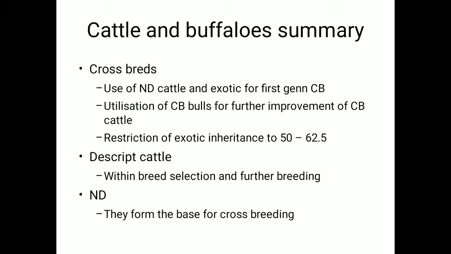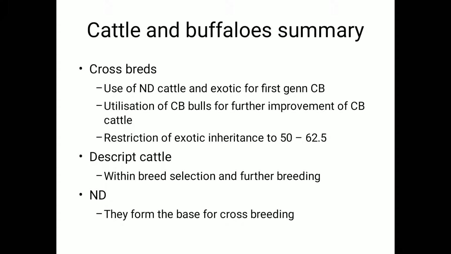When we say crossbred in cattle, we use the non-descript cattle with the exotic to produce the first generation of crossbred individuals, to begin with. That has been done for decades.